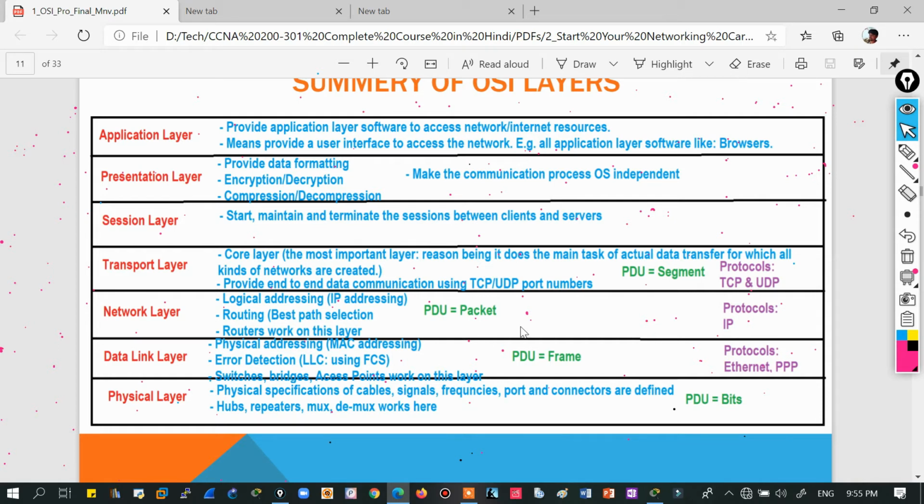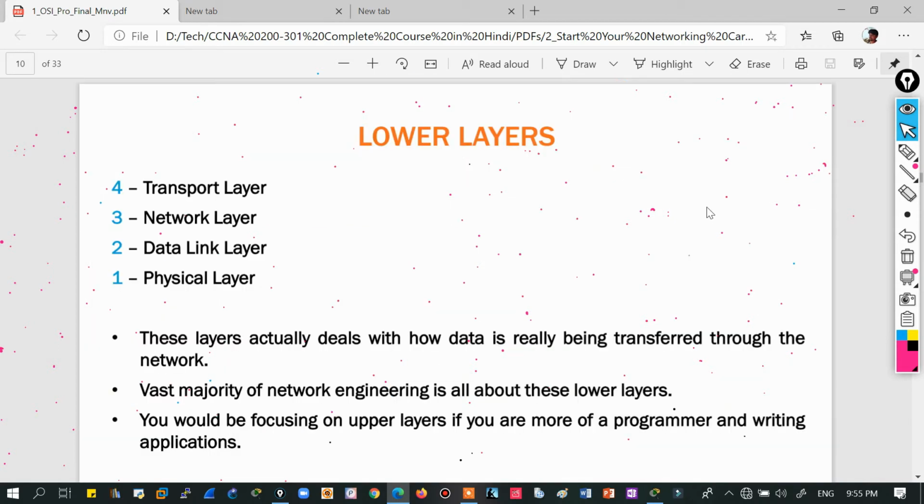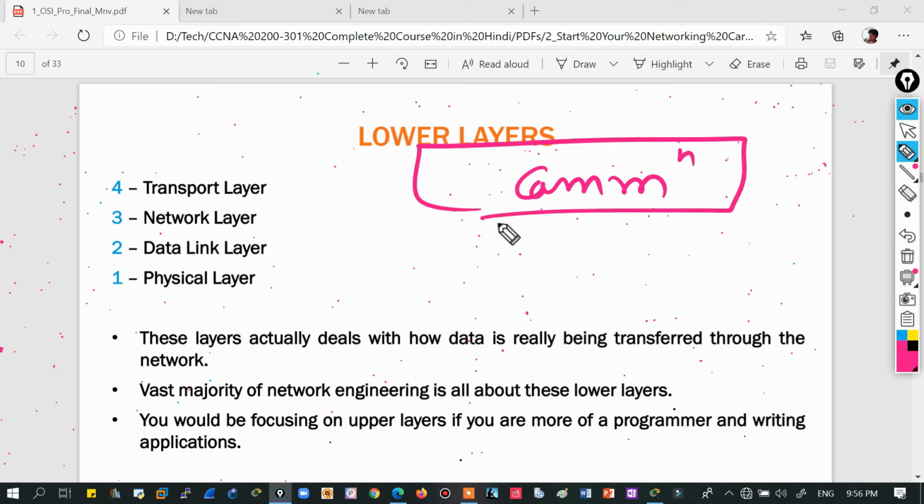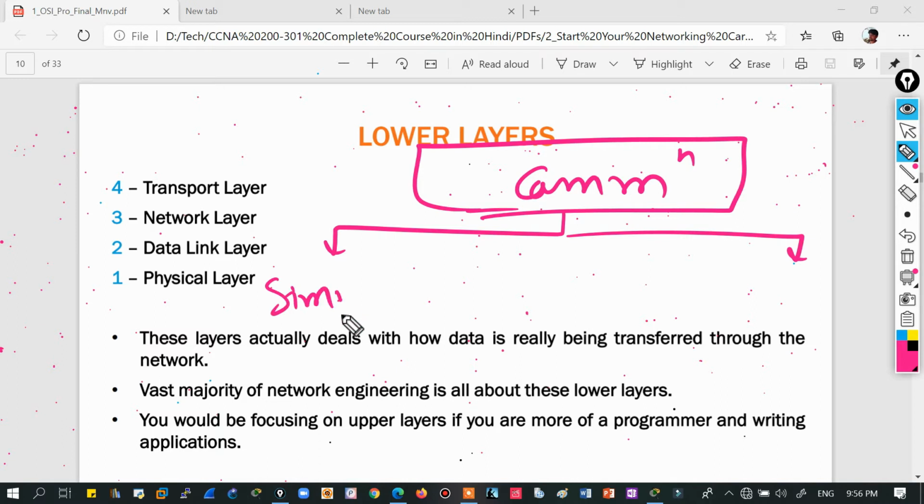So let's understand this for a bit. What is duplex and what is simplex? When we talk about data communication, in the last video we discussed what communication is. It is the process to send data or information from one place to another, or from source to destination. Communication can be of two types: one is simplex and one is duplex.